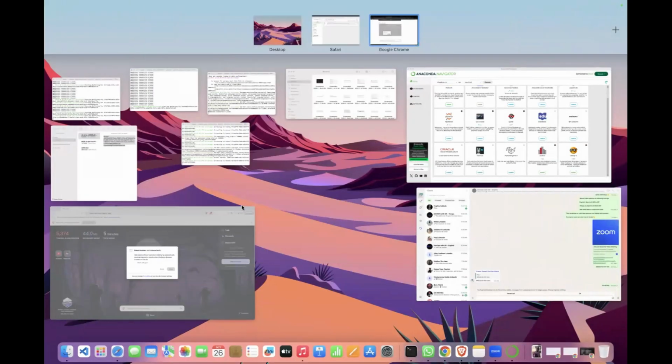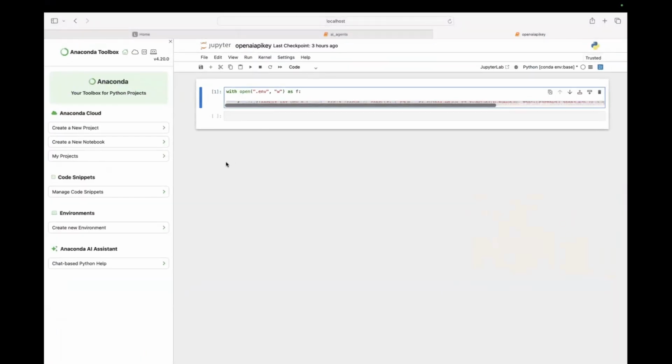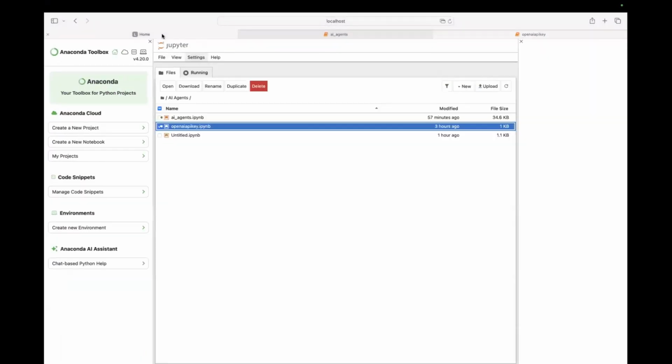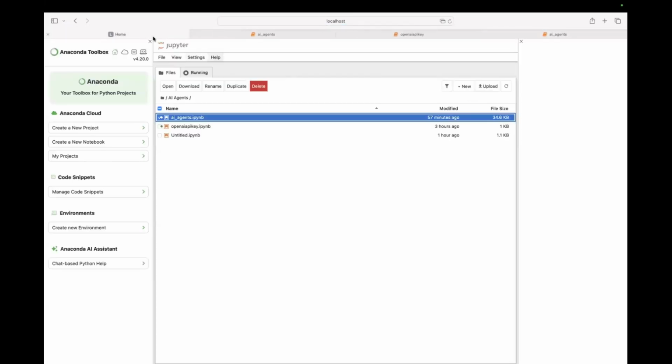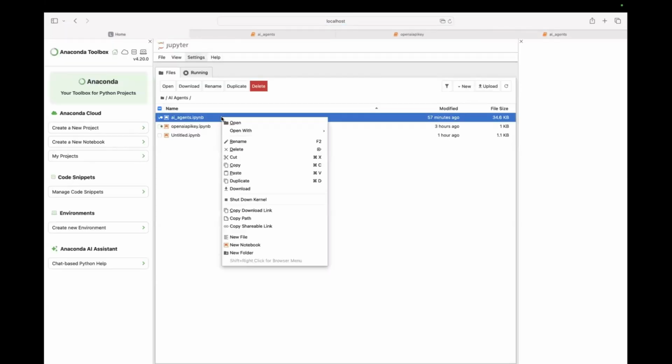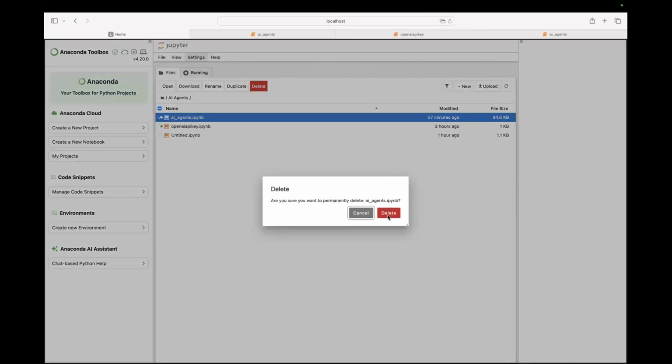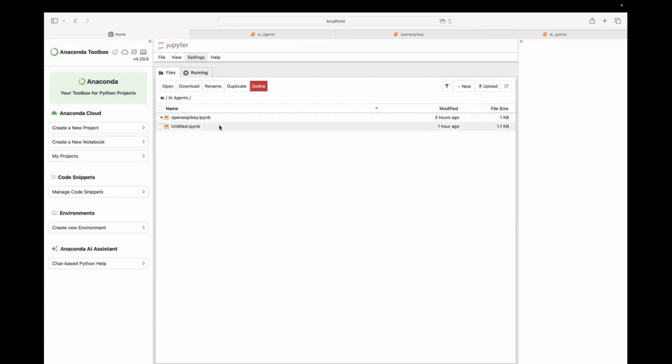And now, let me do this. Where is this? Yes, Safari browser. So I'm going for the home tab. Here, I'm deleting this because this is just nothing. Okay, let me rename this. I think it is a new one.